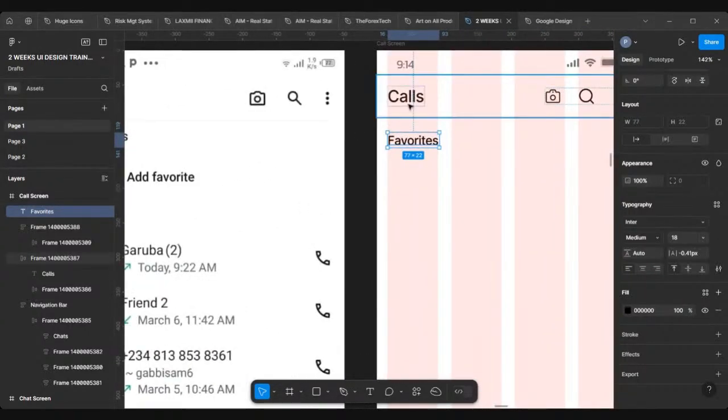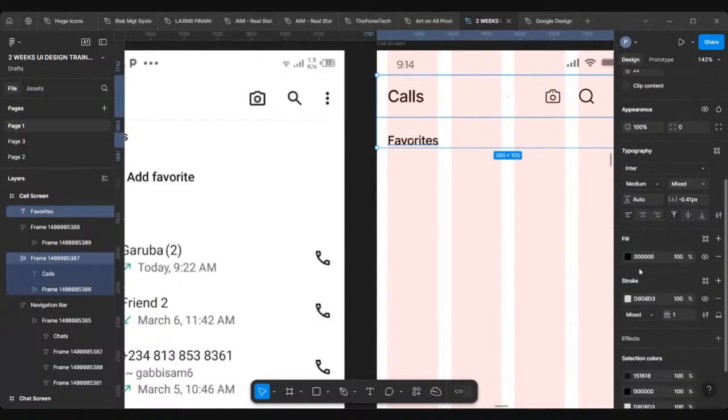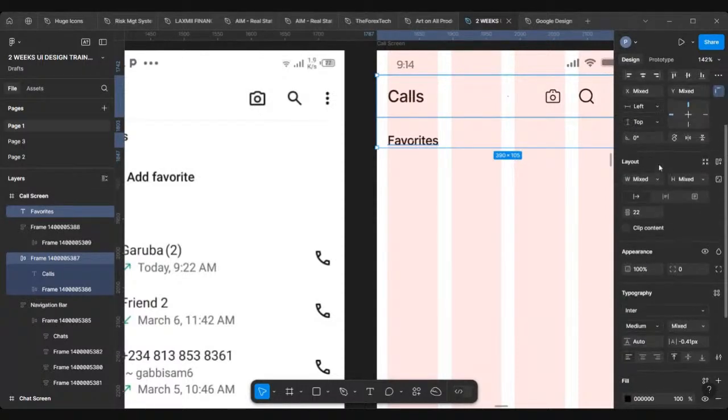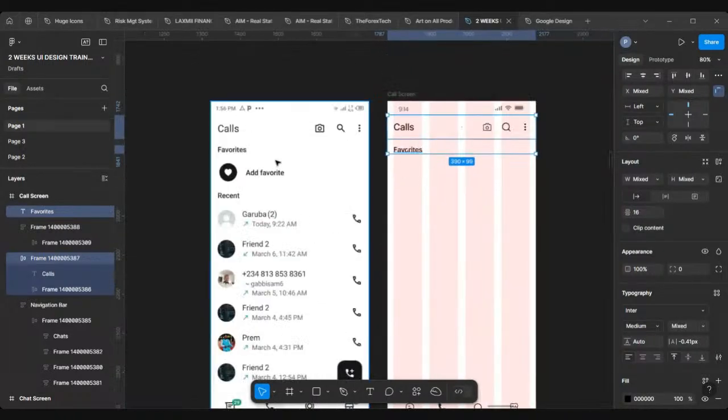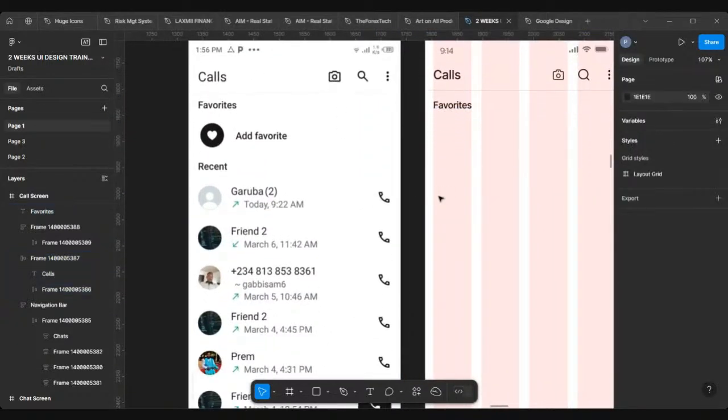Next thing now to be sure about is the spacing between items. So I'll select this and hold shift, select this. Let me check the space. If you come over here, you see the space. Look at the layout, 22. I want to keep it at maybe 16. 16 should work because I want it to be close, not too far from that call option.